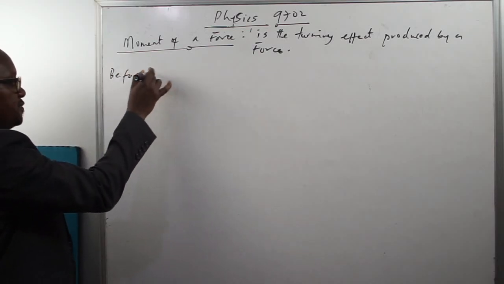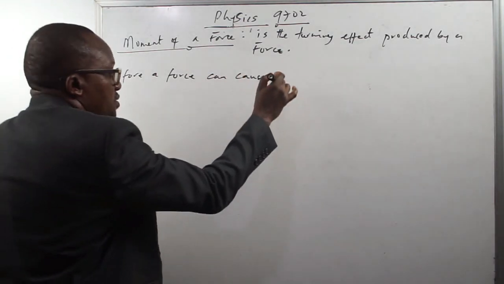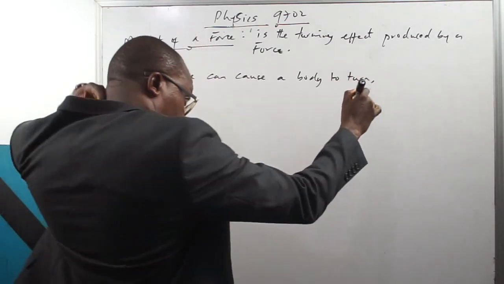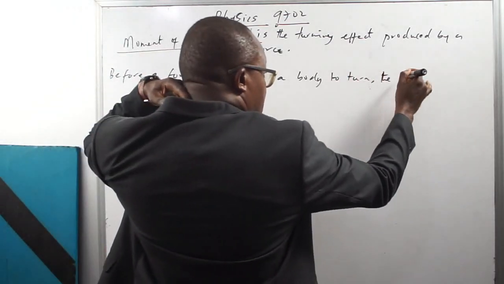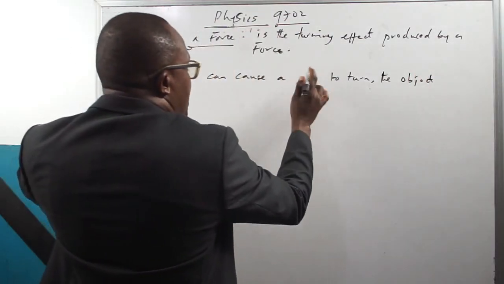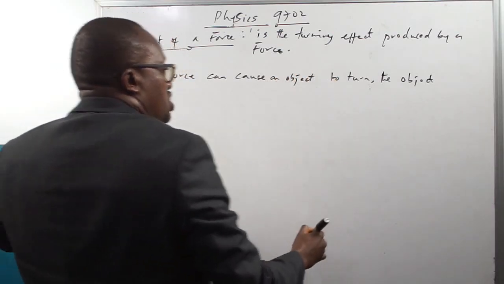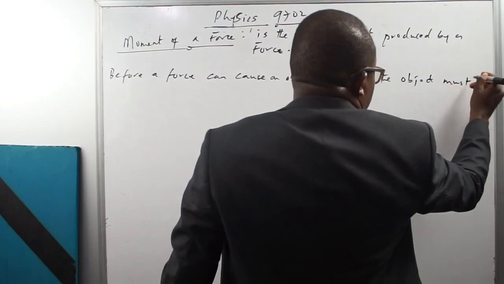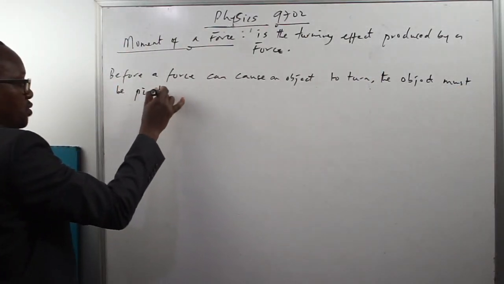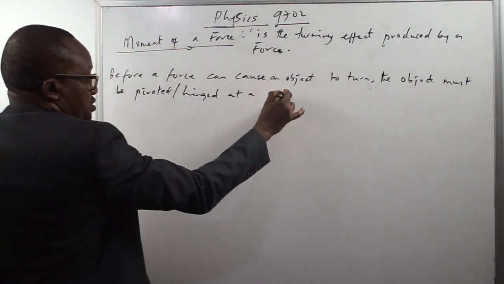Before a force can cause an object to turn, the object must be pivoted or hinged at a point.